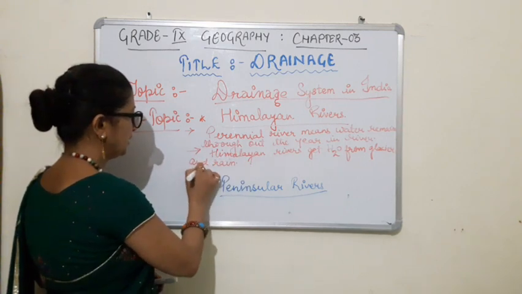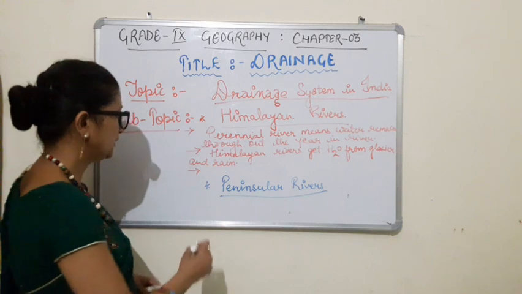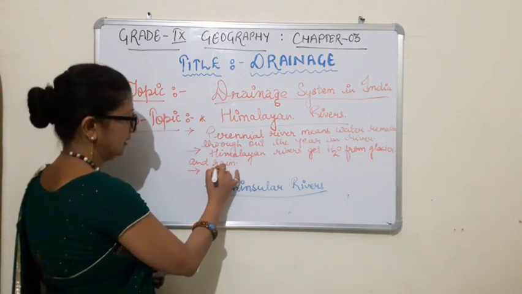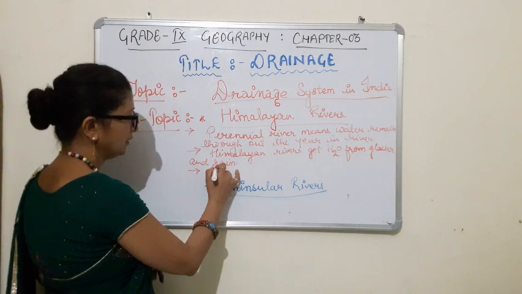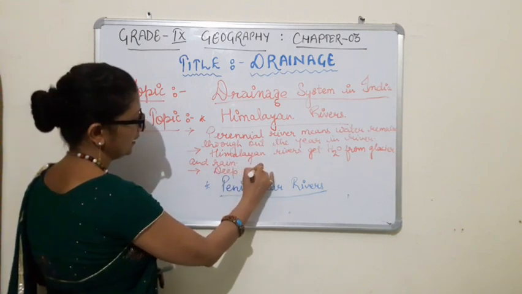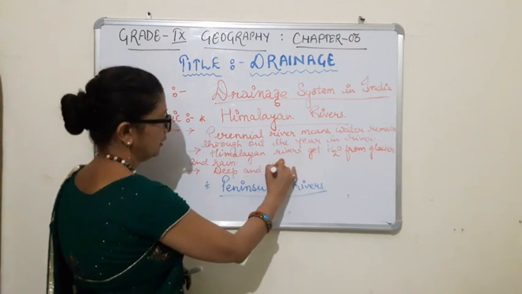Now children, the next point we can mention is the length and the depth. Himalayan rivers are lengthy, so they are deep and long.